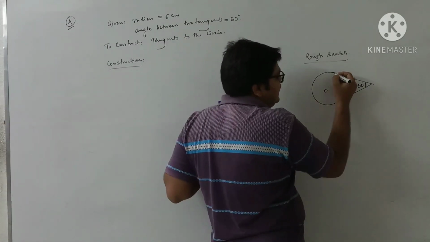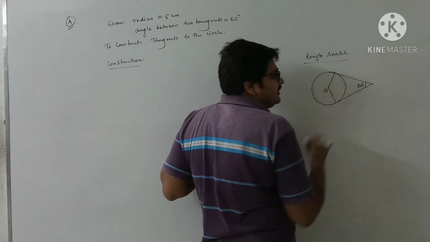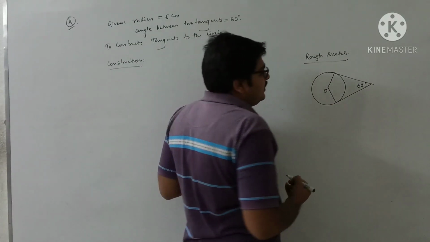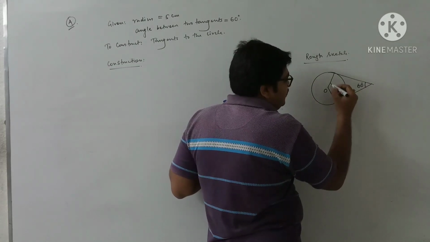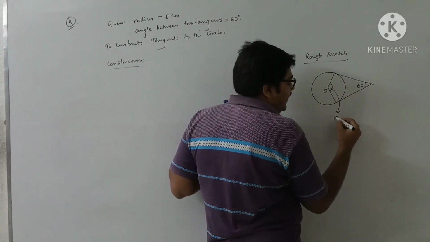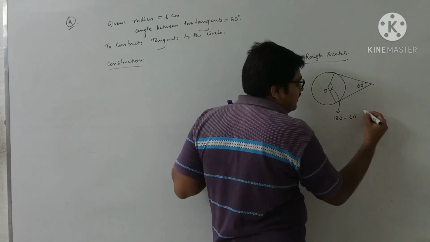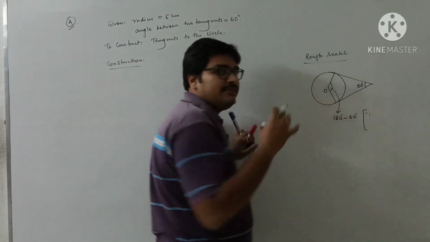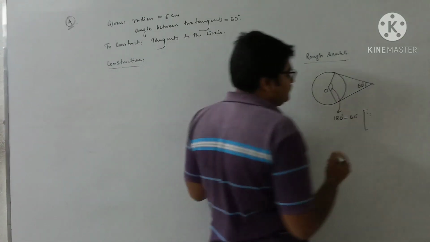We know one thing, that the radius is perpendicular to the tangent, correct? And if this one is 60 degrees, what will be the value of this one? 180 degrees minus 60 degrees, because you know the reason from the circle chapter. What is the reason?